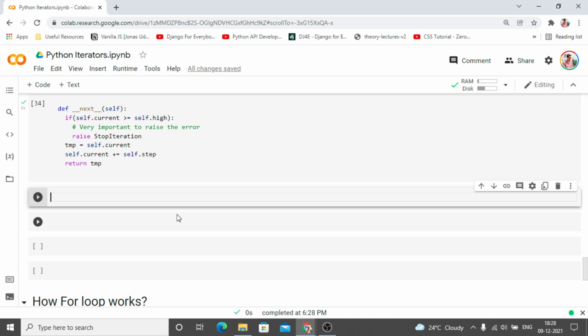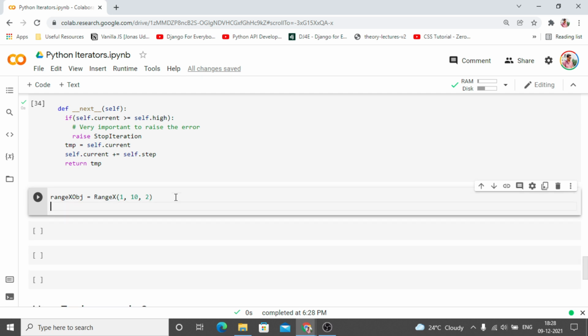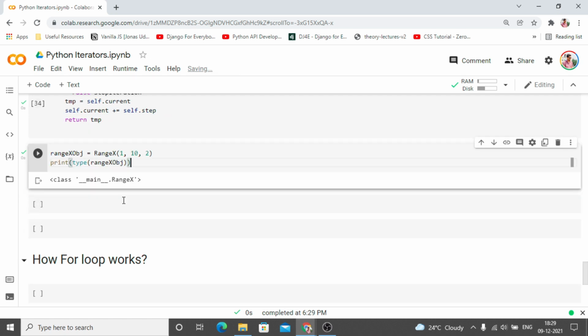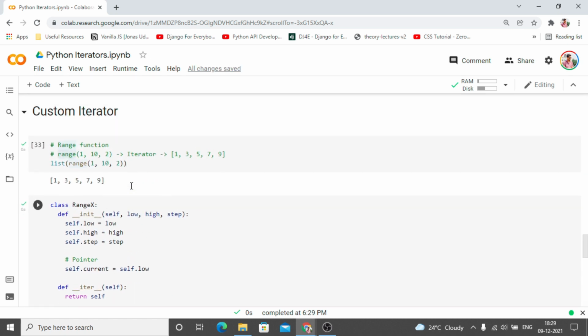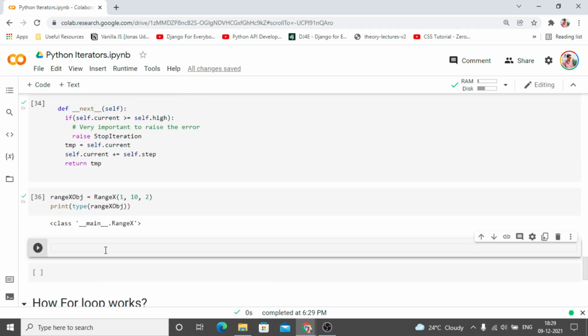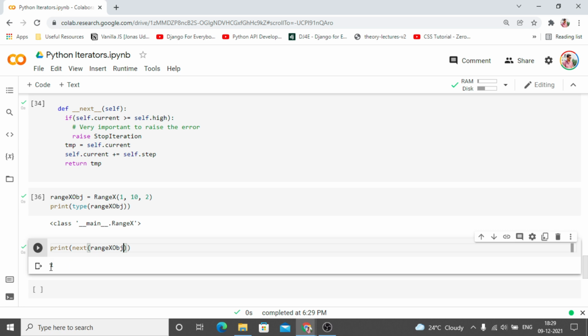Okay, so let's take the RangeX object, RangeX, and we are going to use the same step size and everything, and let's see what we are getting. So it is a RangeX object. Let's see the type. So yes, it is a RangeX object, just like in the case of the actual range function. And now let's call the next method and see what is happening. Say next, and then we pass this object, and when we pass this, we first get 1. Okay, that's great. Now let's see 3,